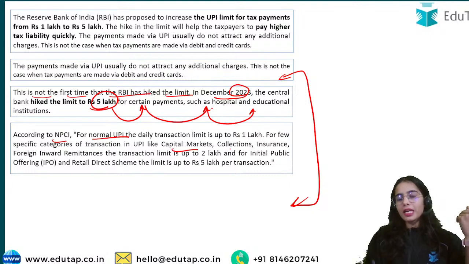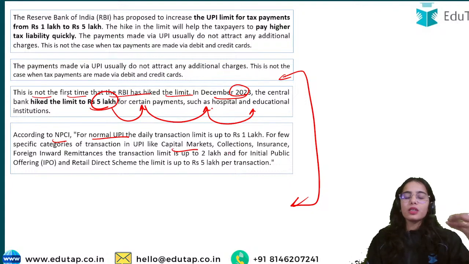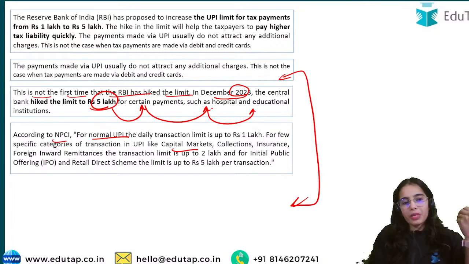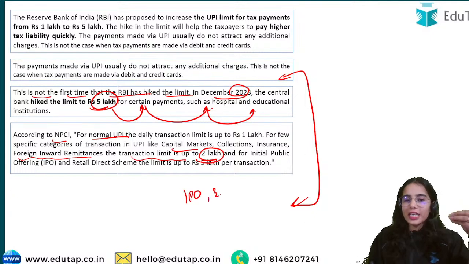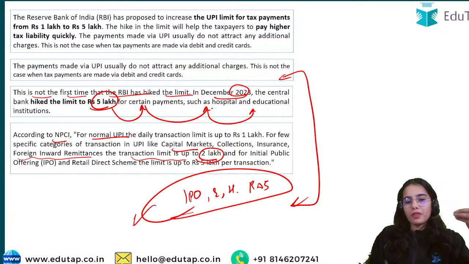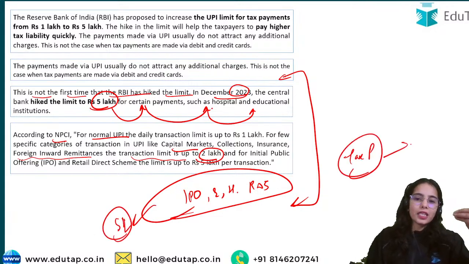For the capital markets, like for the SIP or for your insurance premiums and such collections, the insurance payments, foreign inward remittances, the transaction limit is 2 lakh. For the IPO, the initial public offering, for the educational and hospital bills, for the retail direct scheme, the limit is 5 lakh. And for the tax payments also, it is said that the limit should be 5 lakh.